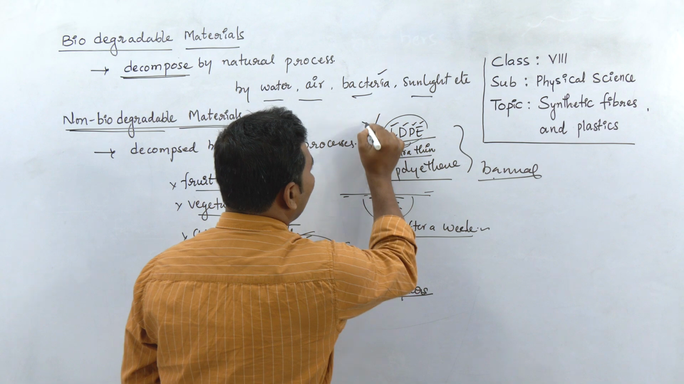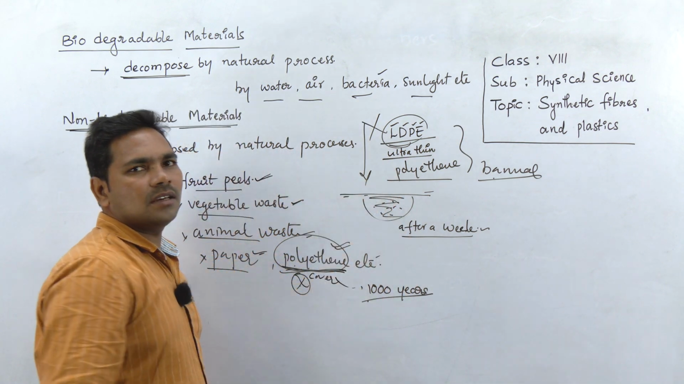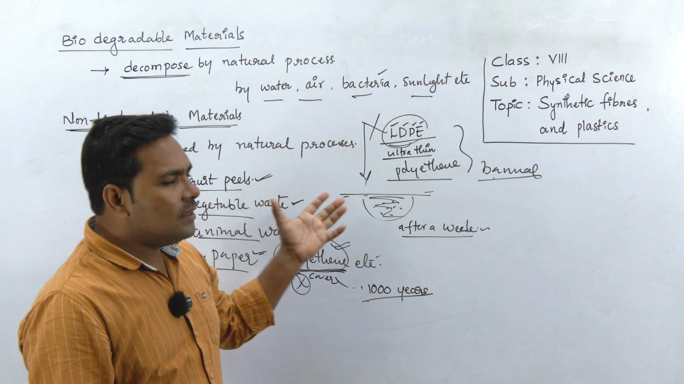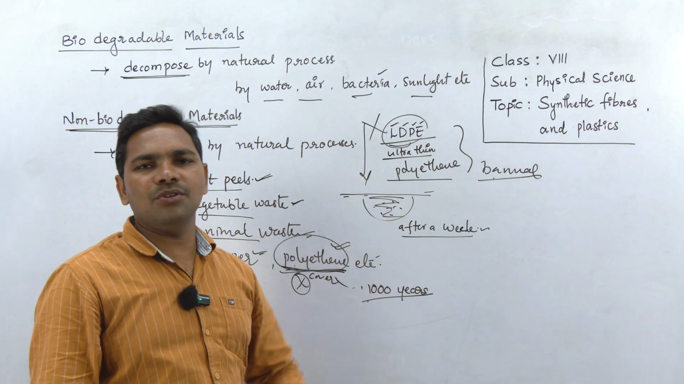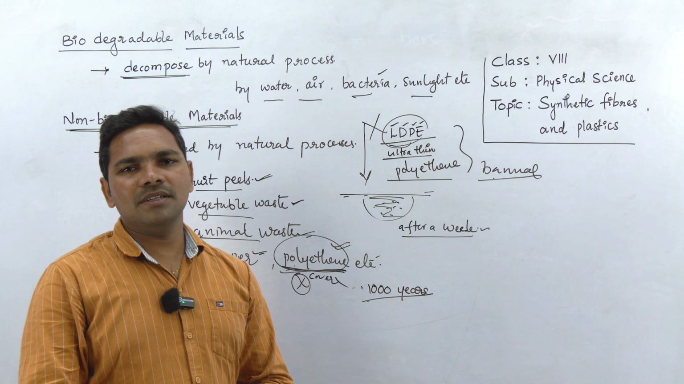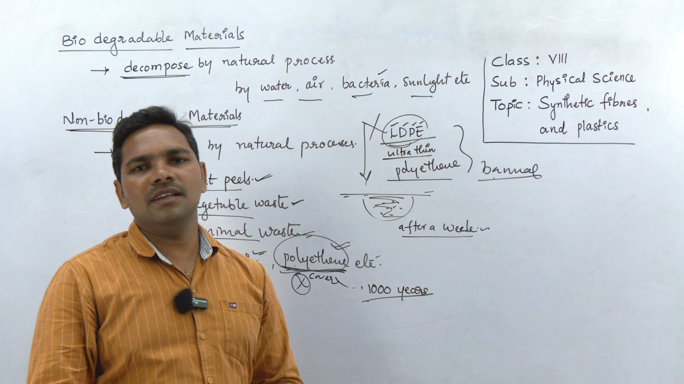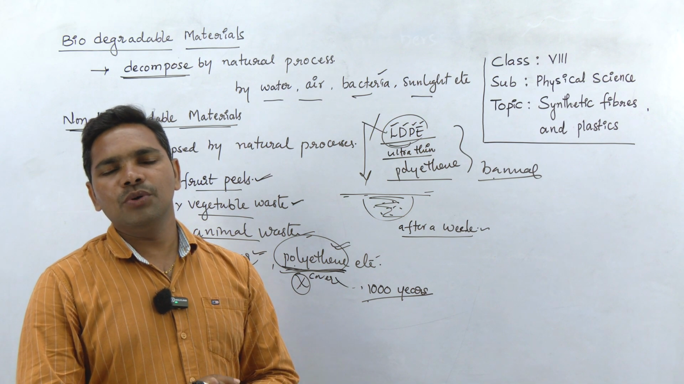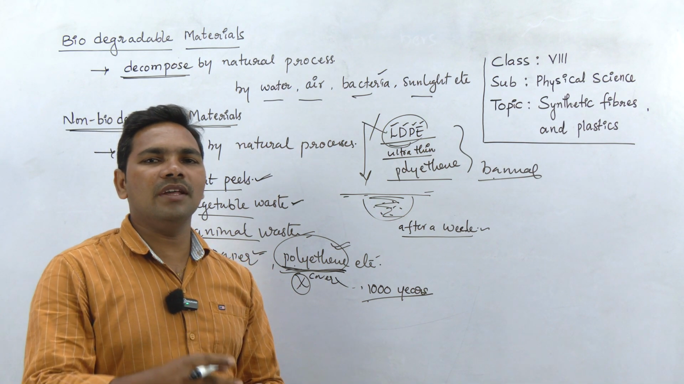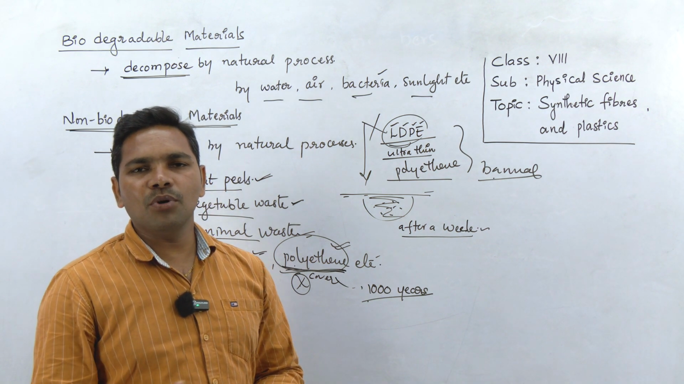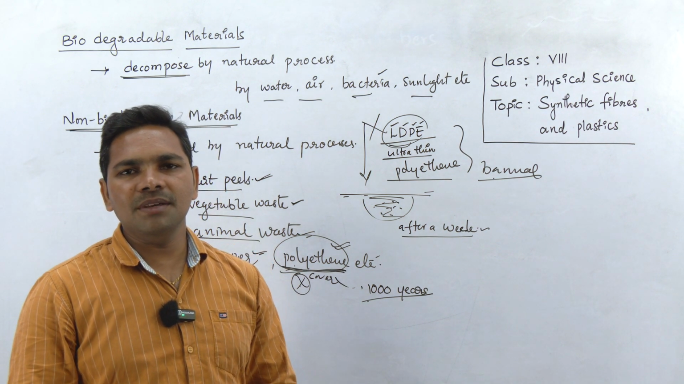For that, what do we have to do? We have to decrease the usage of plastic. As I told you, this is a serious threat to the environment, to humankind, and to animals on the earth planet. So there is a necessity to decrease the use of plastics. But I told you in earlier videos, plastic is a very important material. Polythene is a very important material which makes life so easy, right?